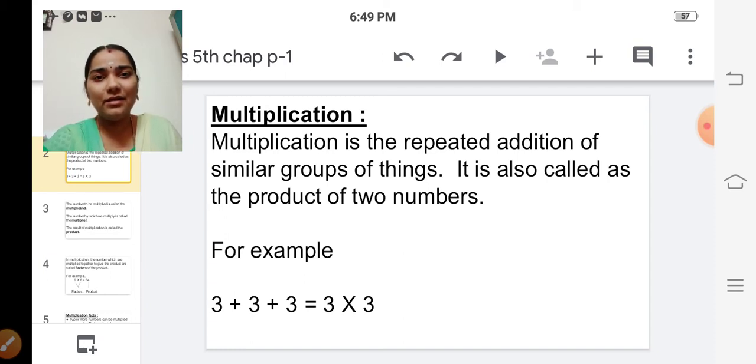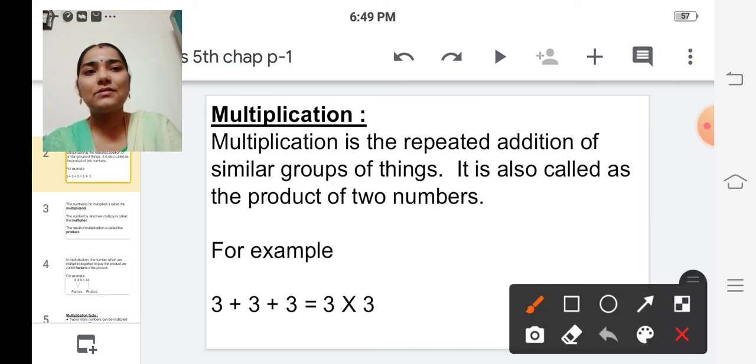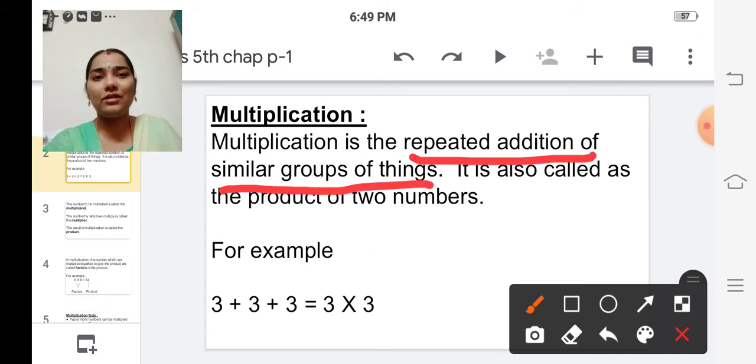It is also called the product of two numbers. It is very important: similar groups of things.